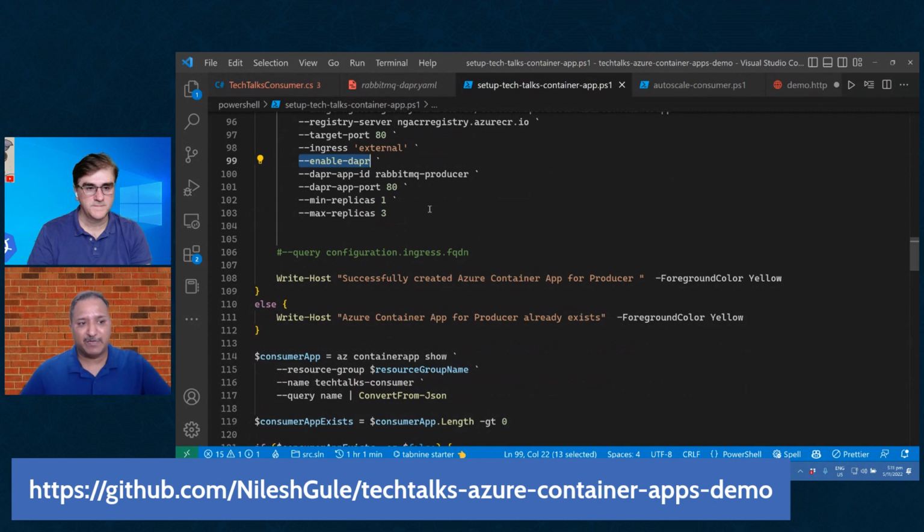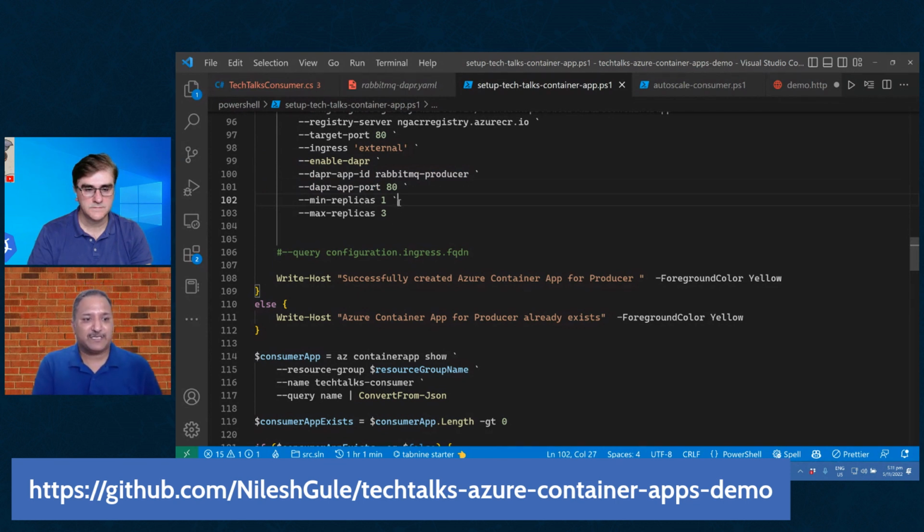And then I'm also saying enable Dapr for this. So when I say enable Dapr, it gives that Dapr integration for my application. And I can use all those services that Dapr provides as part of this application. And then I provide some metadata like what is the Dapr ID for my application. It is named as RabbitMQ producer. What is the Dapr port? I can also specify the number of replicas.